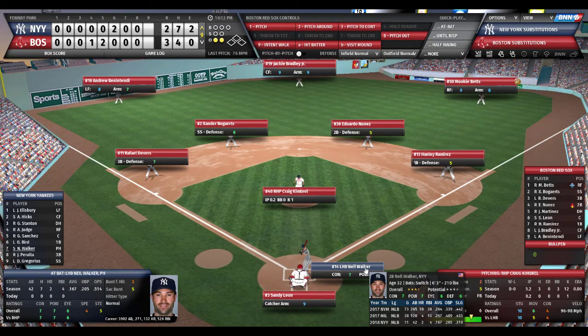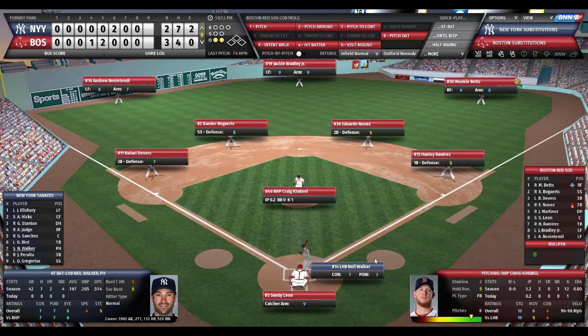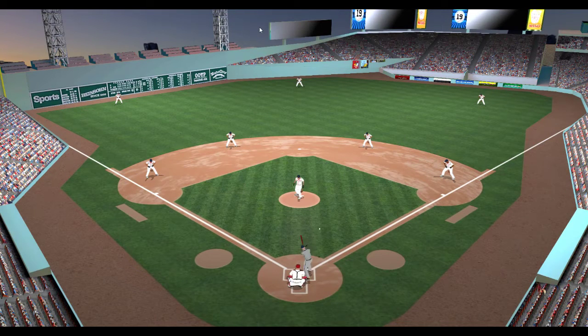And a 3-2 victory. And pinch hitter Neil Walker will come up for the Yankees. Walker is 7 for 42. That's a .167 batting average, but he has 2 home runs and 4 RBIs. Tremendous contact and power, 7 out of 10 for both, and an above-average eye, 6 out of 10. He's a left-handed batter. Kimbrel toes the rubber, looks in, nods his head. Here's the pitch to Walker. 2 outs, bases empty, 3-2 lead Red Sox.